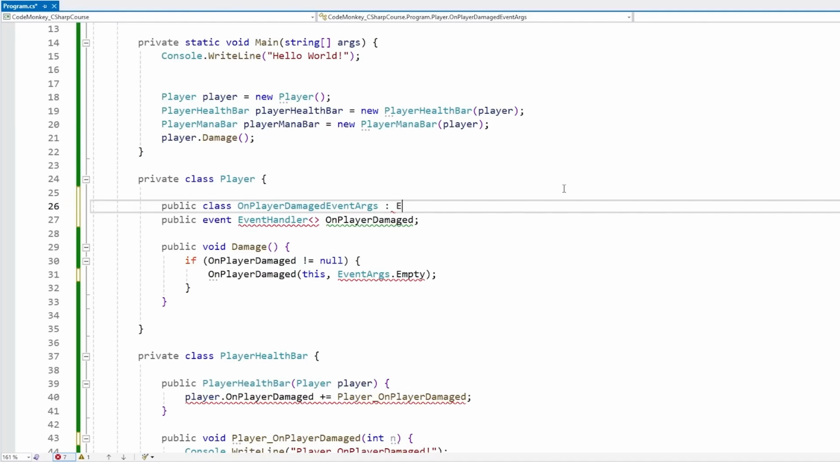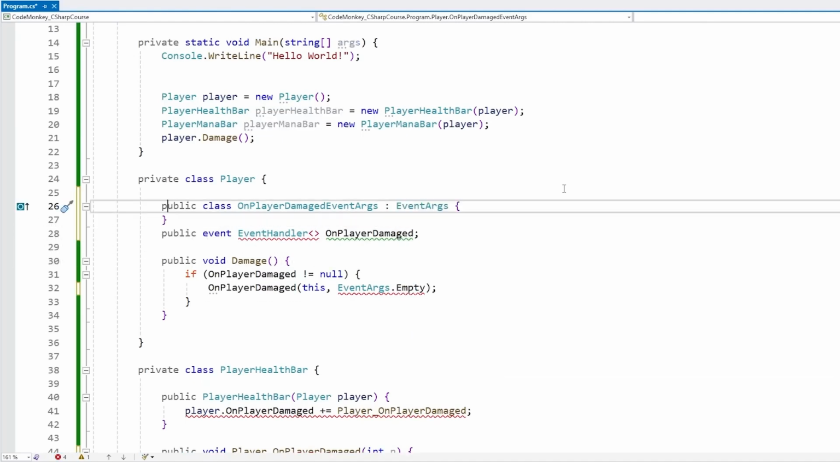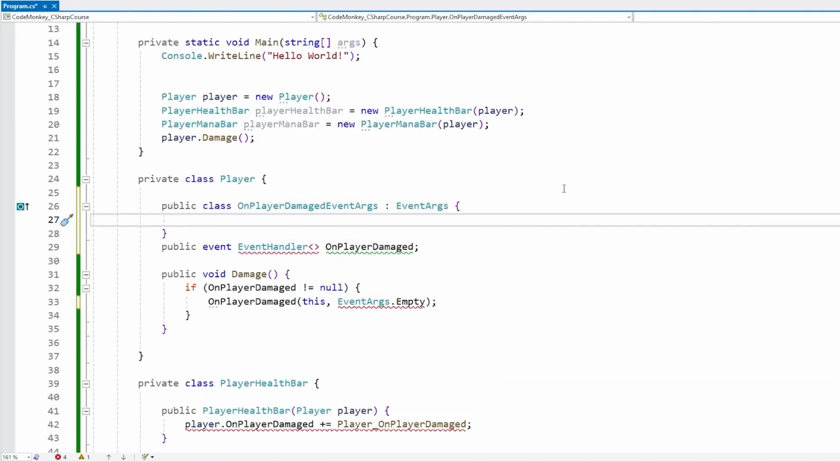And we make this a class that extends EventArgs. Simple like this, and then over here we add whatever parameters we want. So for example, in this case, maybe we would have previous health in order to know the previous health before the player was damaged.